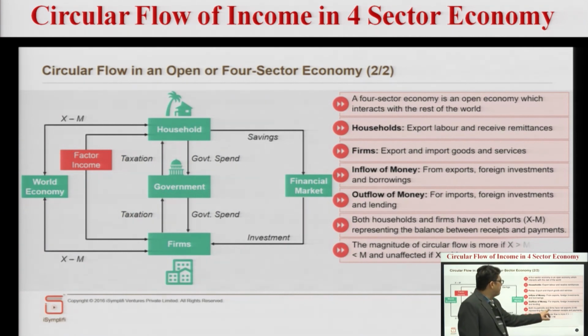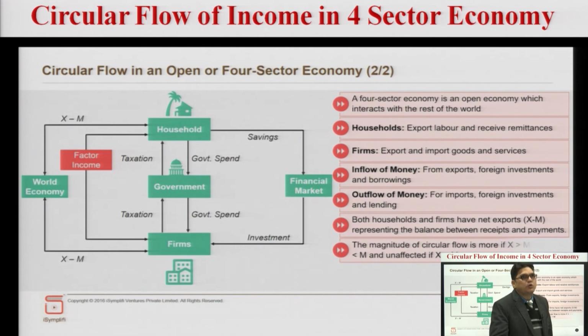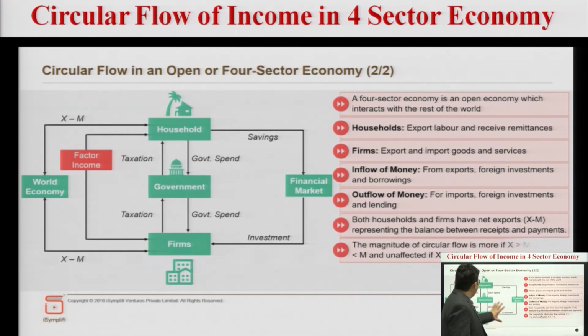Both households and firms have net export, representing the balance of receipts and payments. Next, if the magnitude of the circular flow is more, I mean to say exports should be greater than imports, it means your circular flow of income is high. All these elements are given in this diagram. It is the world economy; these are the households, these are the firms, interacting with each other.